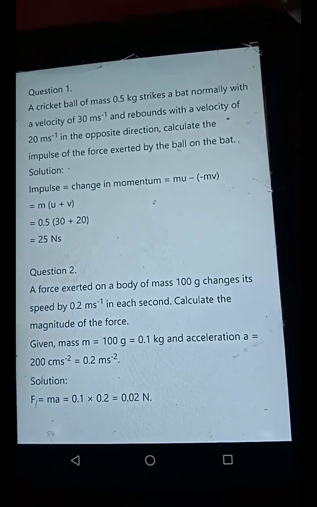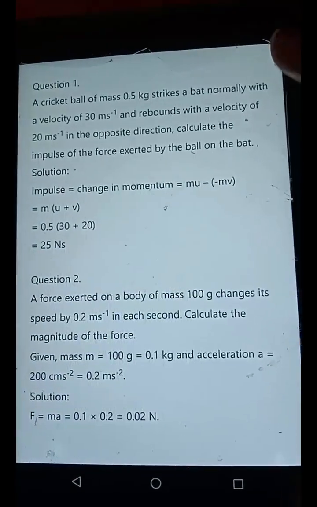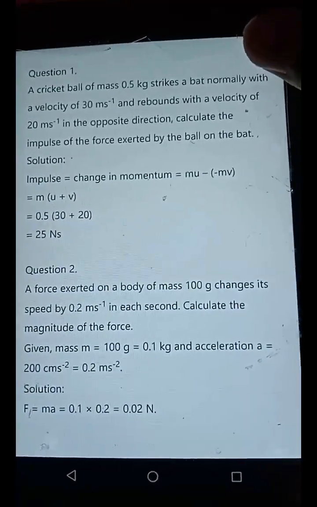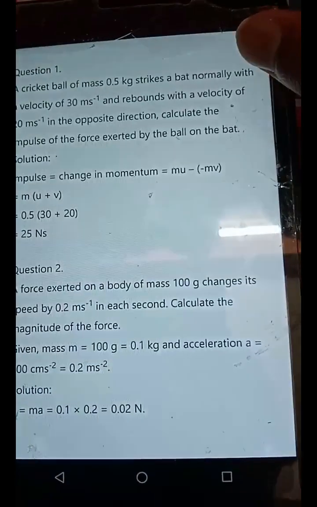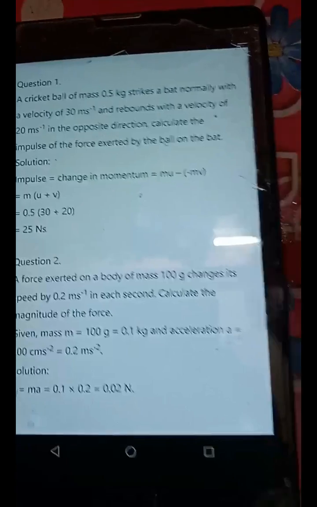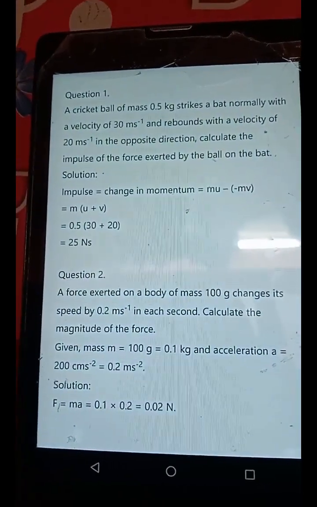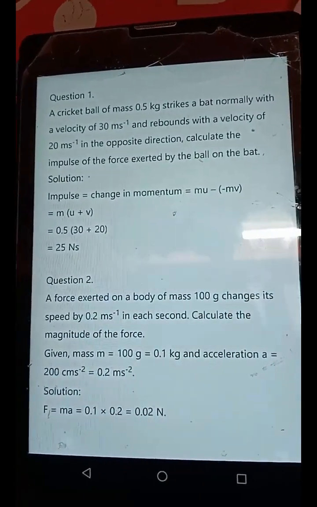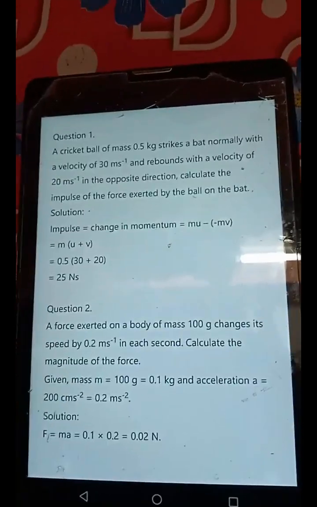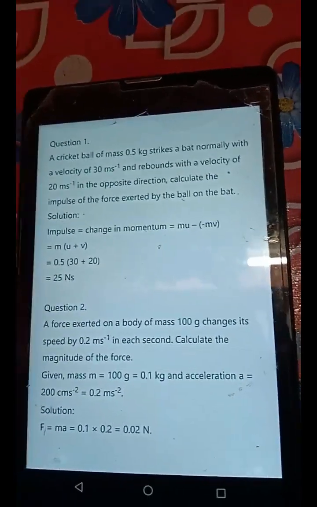Question 2. A force exerted on a body of mass 100 g changes its speed by 0.2 m s minus 1 in each second. Calculate the magnitude of the force. Given mass m is equal to 100 g is equal to 0.1 kg and acceleration a is equal to 20 cm s minus 2 is equal to 0.2 m s minus 2. Solution. F is equal to ma is equal to 0.1 into 0.2 is equal to 0.02 N.